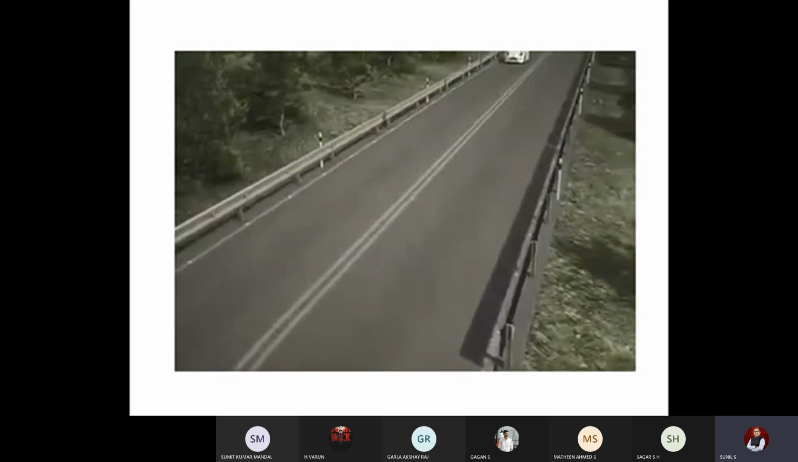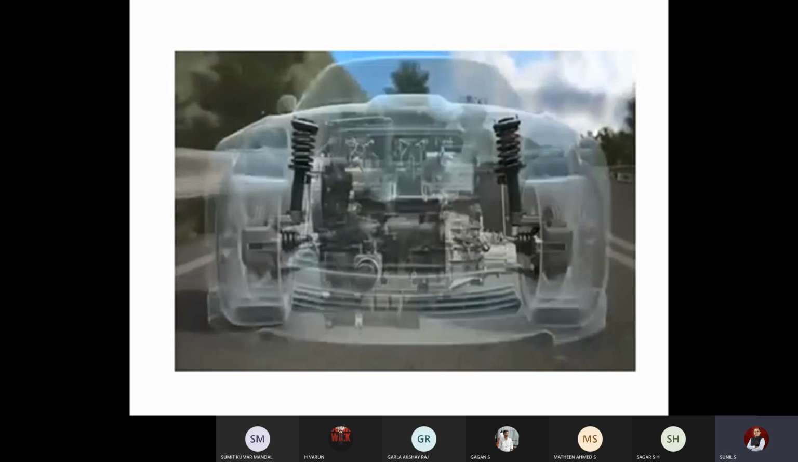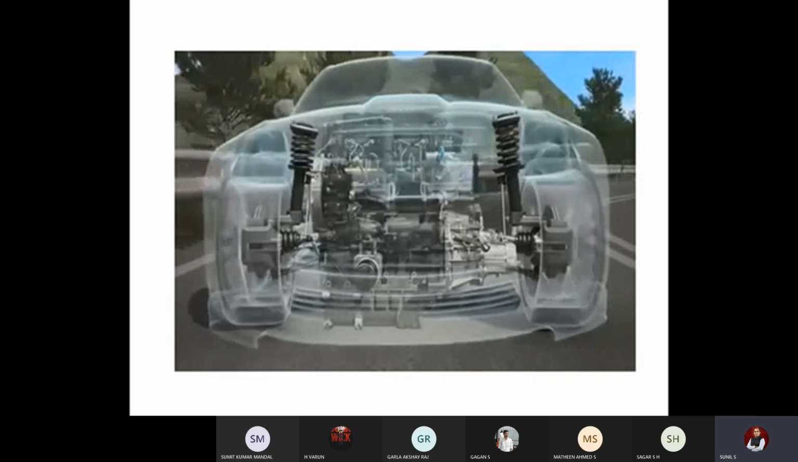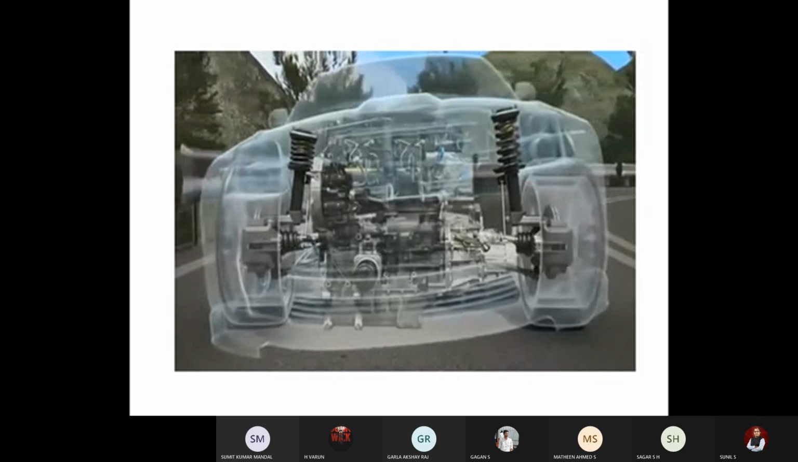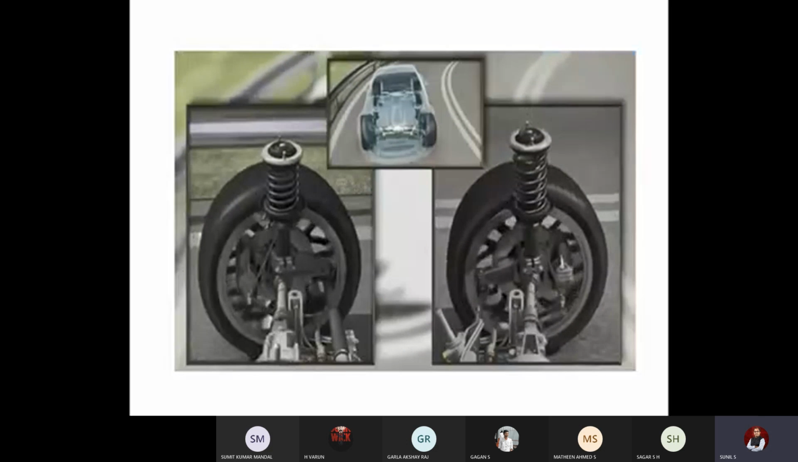Just go through this video to give you an idea of how a suspension works. Rolling action, you can see. I was discussing rolling.